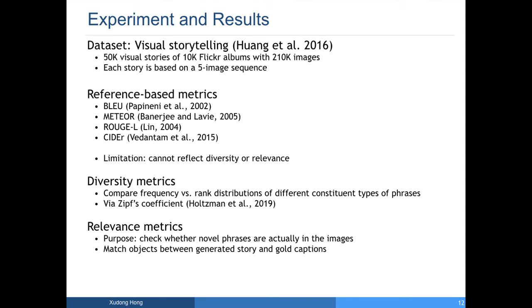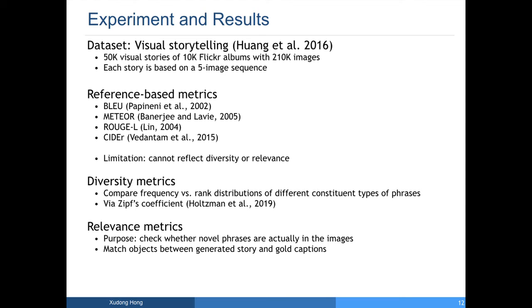As a result, we propose to compare the frequency versus rank distributions of phrases via Zipf's coefficient. This metric can directly compare the distributions of different types of phrases in a fine-grained manner. Because novel phrases usually appear last in the generated text, this metric can reflect whether the generated stories are as diverse as human-written stories.